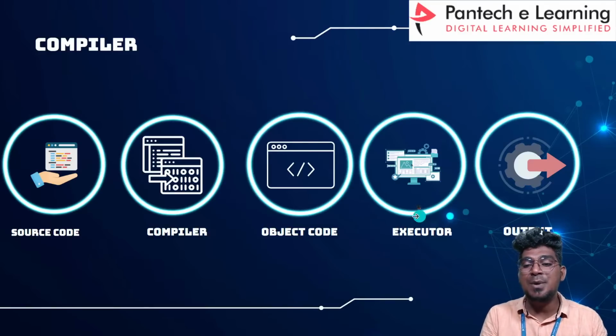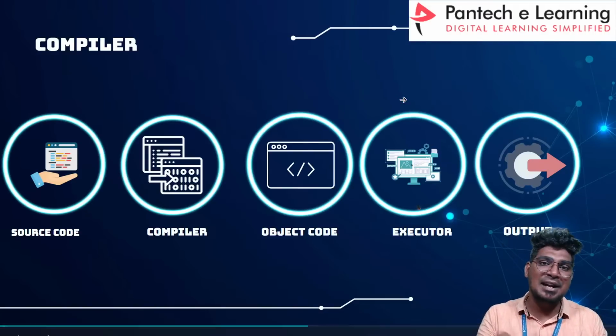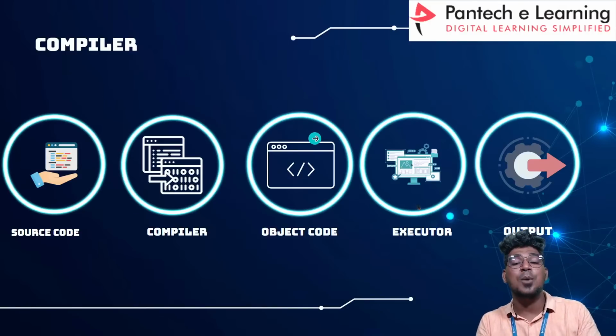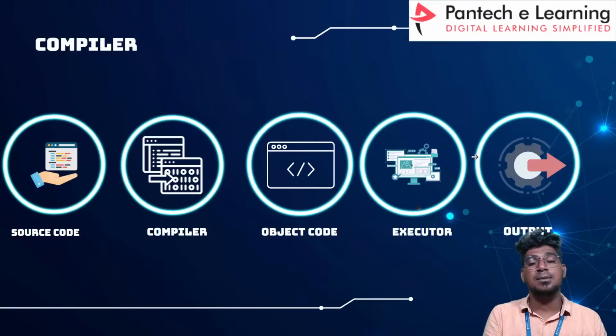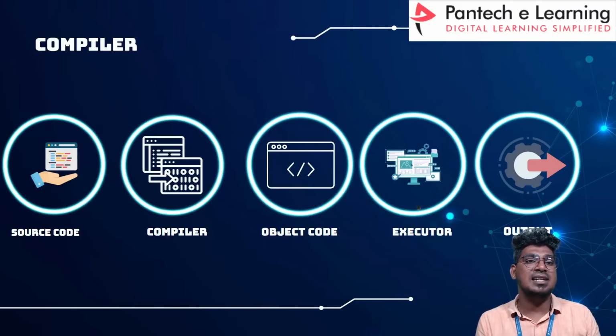Then it will be executed and return the output, and it will not execute line by line. So a compilation process will be there. For example, C, C plus plus and Java are the languages that use a compiler.